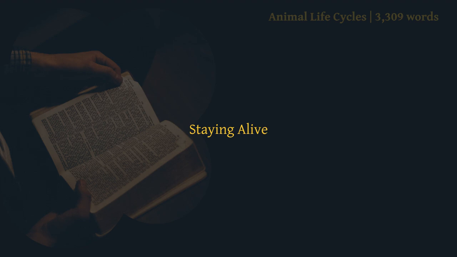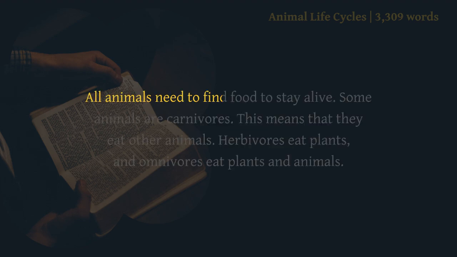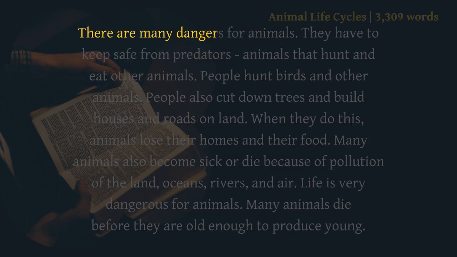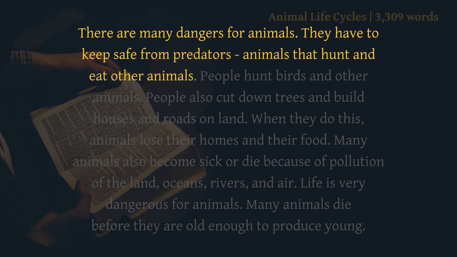Staying alive. All animals need to find food to stay alive. Some animals are carnivores. This means that they eat other animals. Herbivores eat plants, and omnivores eat plants and animals. There are many dangers for animals. They have to keep safe from predators, animals that hunt and eat other animals.